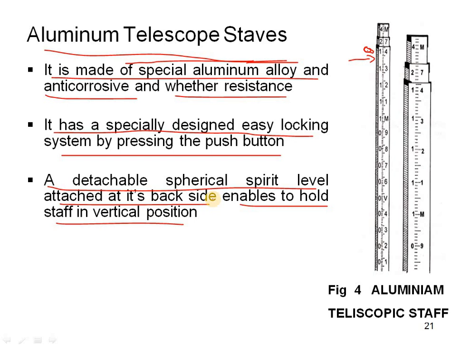This staff is used in surveying to measure ground levels. We have to study each and every point regarding the aluminum staff. It is very useful nowadays for civil engineers.